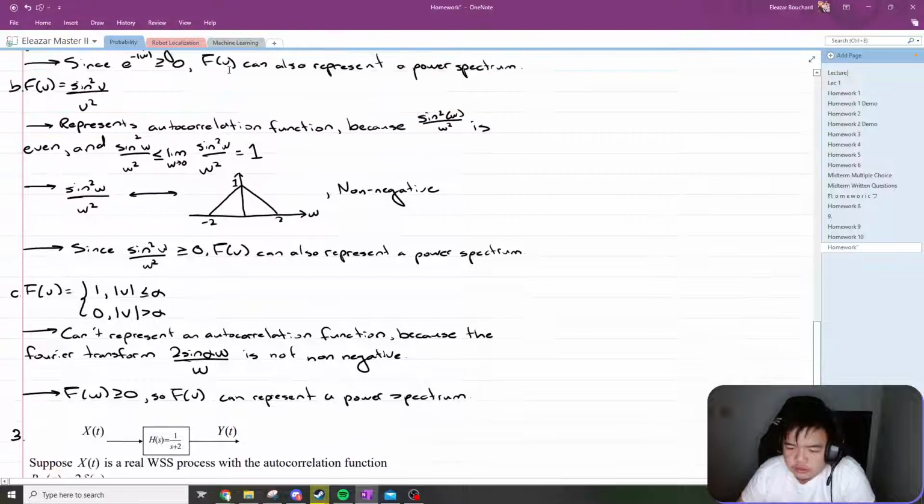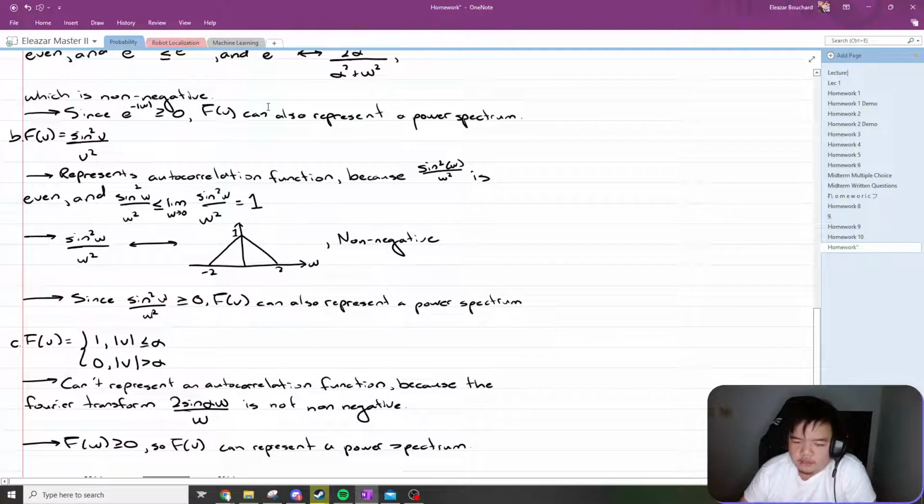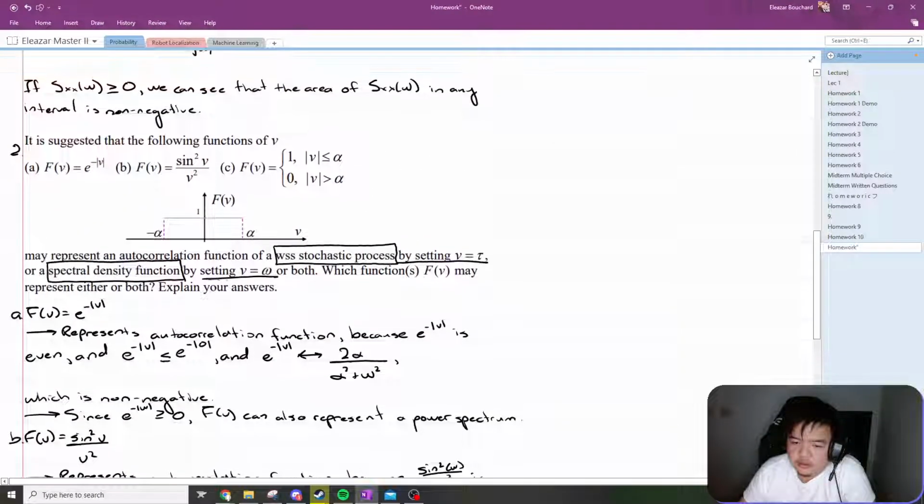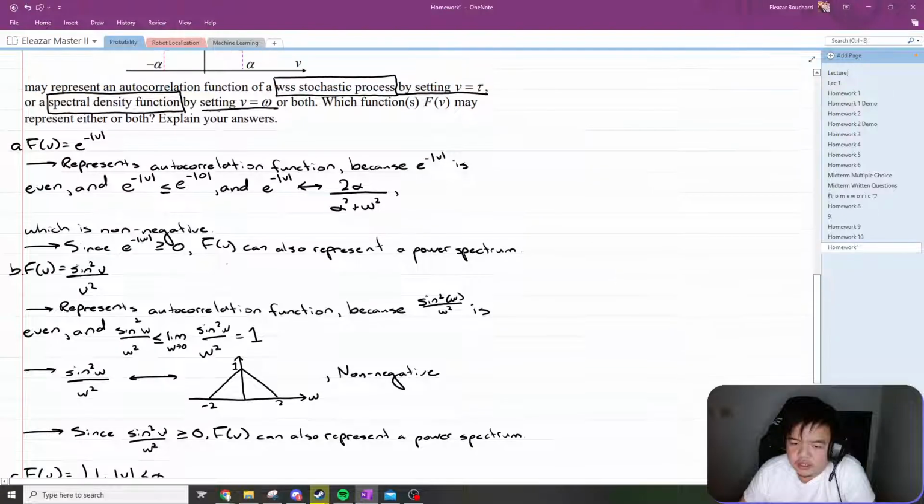So the last one, f of v is 1 when the absolute value of v is less than or equal to alpha, and is 0 when it is greater than alpha. So this cannot represent an autocorrelation function because the Fourier transform, sine of alpha omega over omega, is not non-negative. Oh wait, I think I made a mistake.